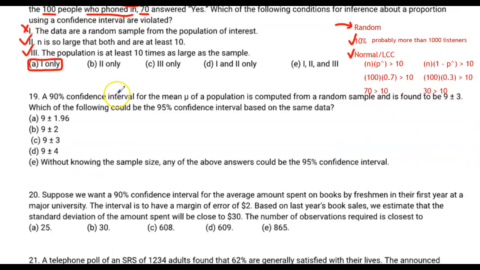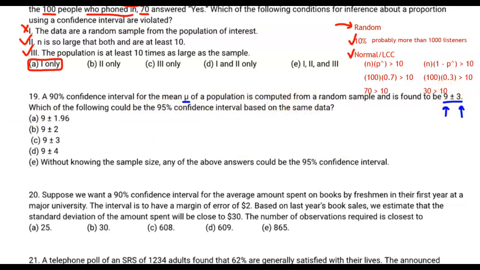Moving to question 19, a 90% confidence interval for the mean mu of the population is computed from a random sample and is found to be 9 plus or minus 3. So 9, that's your point estimate, your statistic. It's the sample mean. And then 3 is the margin of error. Which of the following could be the 95% confidence interval based on that same data?